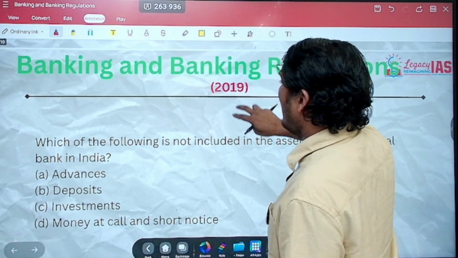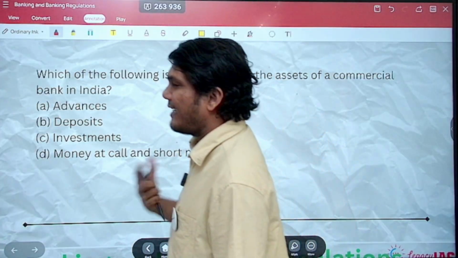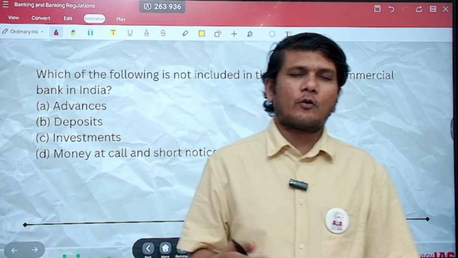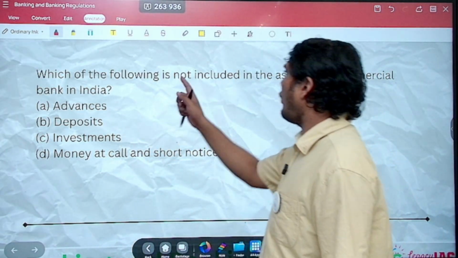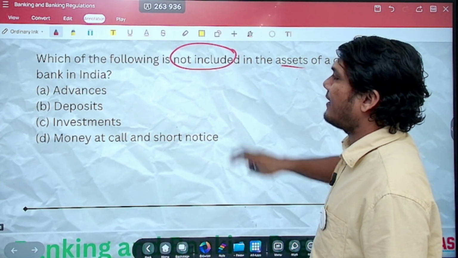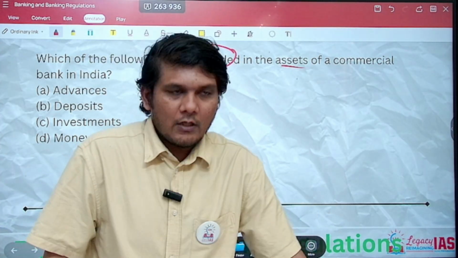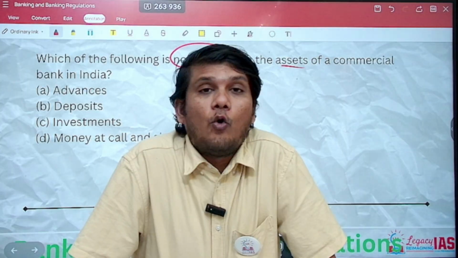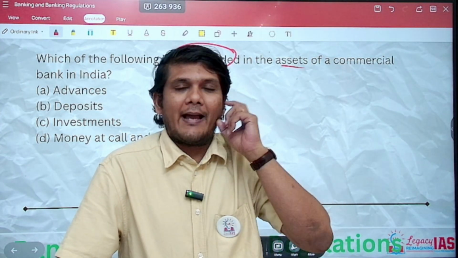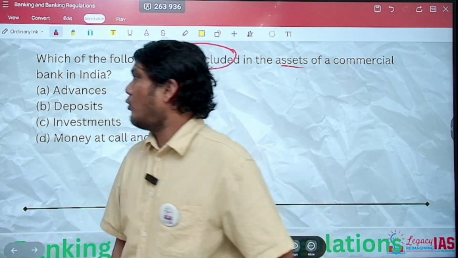Let's move ahead. Again, 2019, factual, but I would say conceptual. If you have the understanding of asset and liability, you should be able to answer this. I'm not going to call this factual. Which of the following is not included in the assets of a commercial bank in India? That means which of the following does not form the asset of the bank? See, the asset for the bank is nothing but the loan or the credit it gives to the people. Remember that. Whereas if you deposit money with the bank, it is your asset, but for the bank it is a liability. So let us have a look.